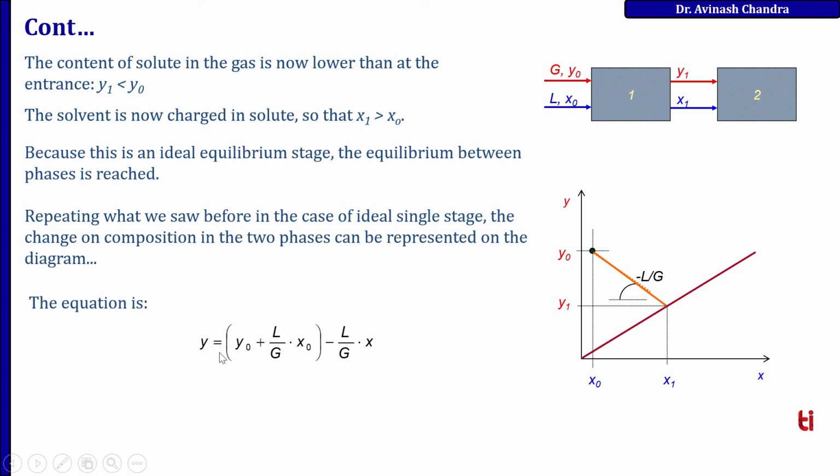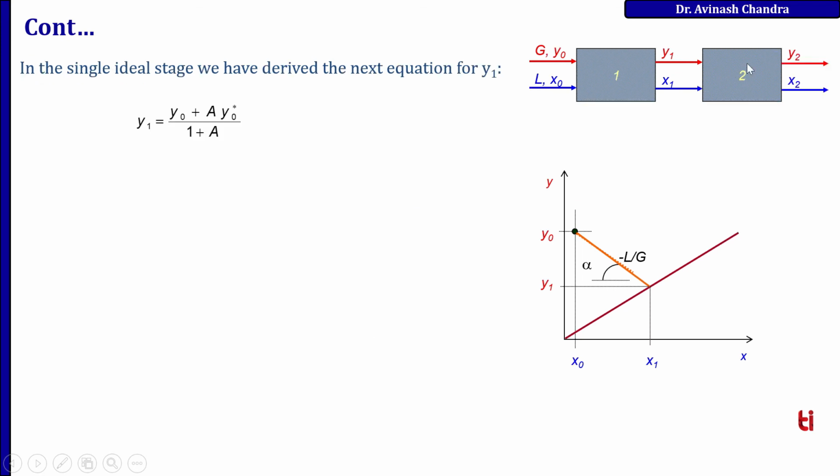So the equation is y equal to y naught plus L upon G x naught minus L upon G x. So the slope of this line is minus L upon G. This is y equals mx plus c, so this is the m into x, and this is the intercept. After stage 2, the concentration will reduce. The concentration of gas will reduce to y2 and the concentration of liquid will be x2.